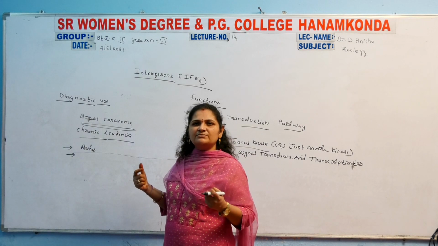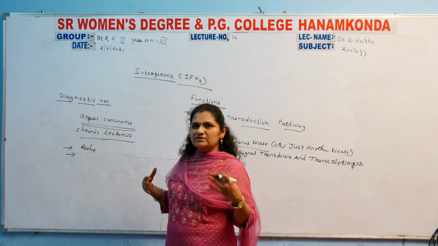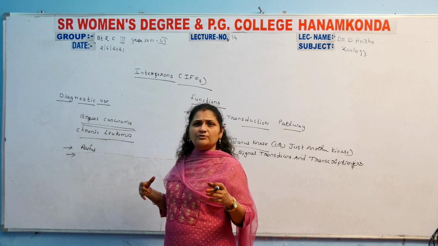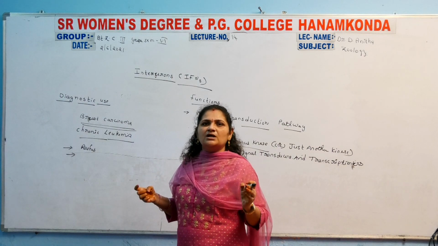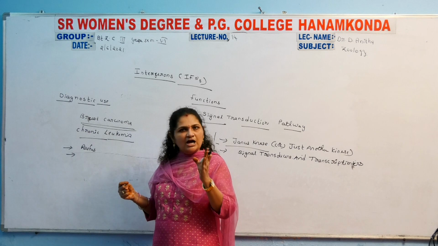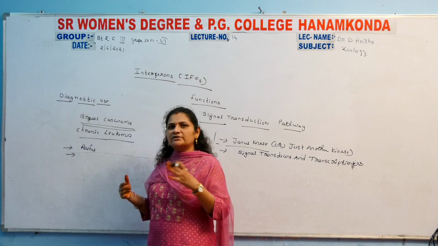Those are the natural symptoms observed in those persons.